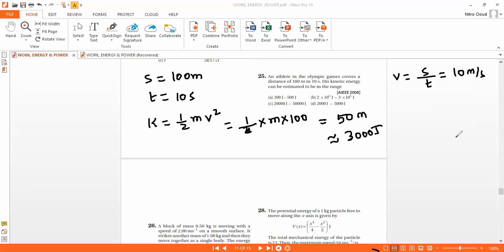So it will be option D. Even if we consider the mass of the athlete as 50 kg, it will be in that range only. Completed. Okay, fine.